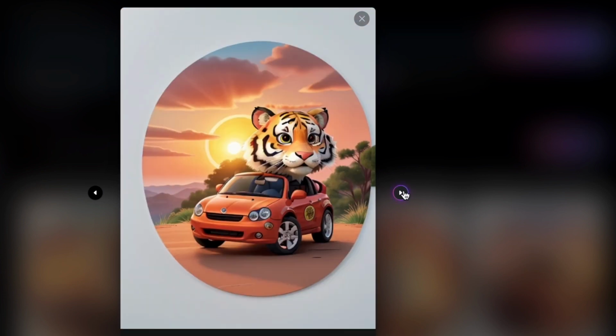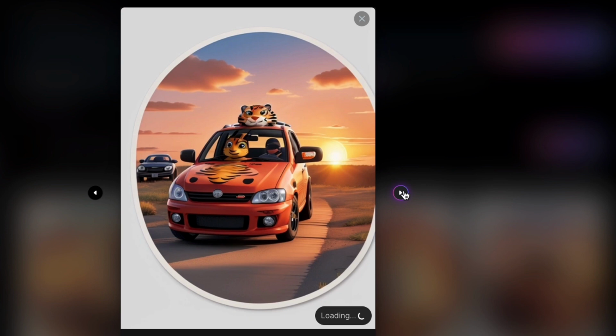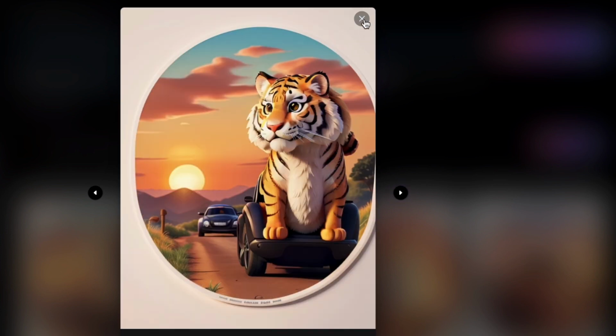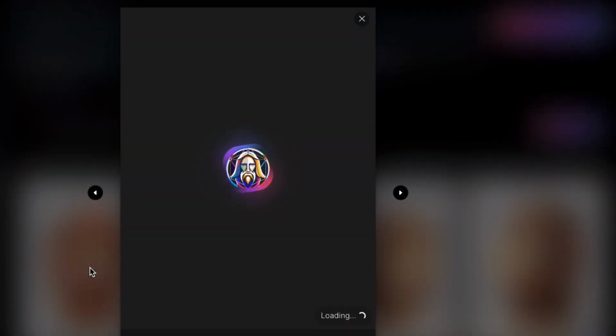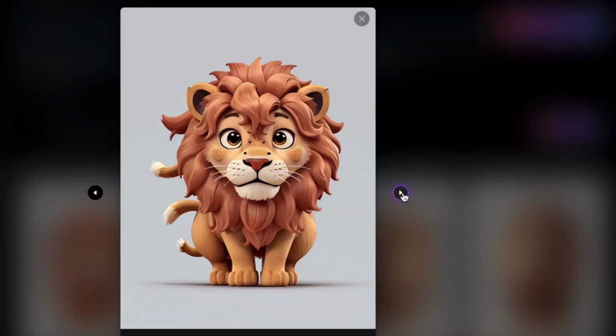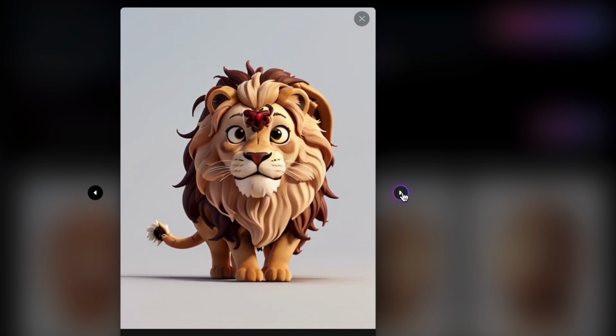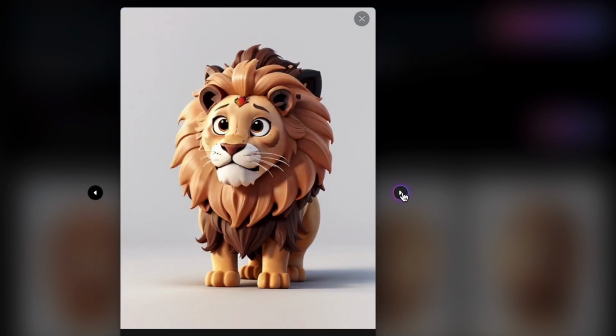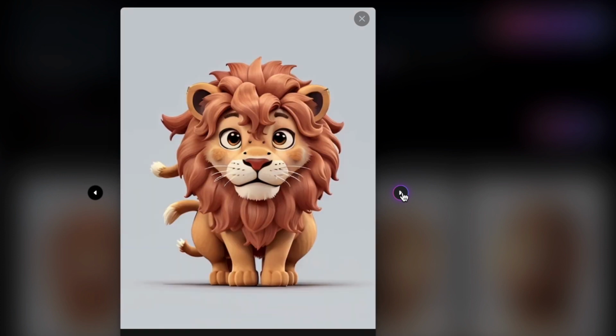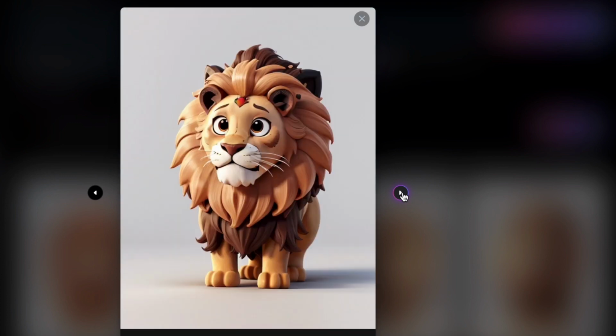Now, let us move on to a different style. You can get creative and explore different styles for your stickers. I created a minimalistic lion sticker which looks super cool. Remember, you can experiment with various styles to appeal to a broader audience. This one, for example, has a unique geometric design, making it stand out.